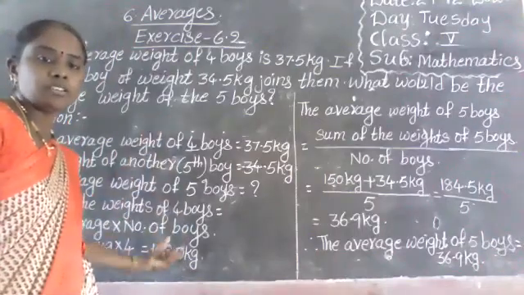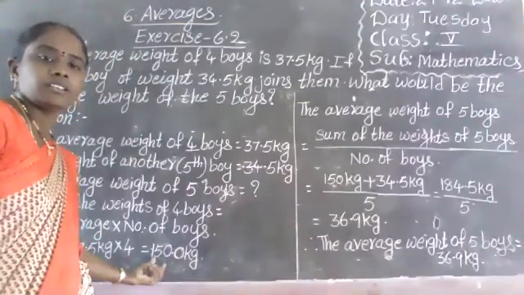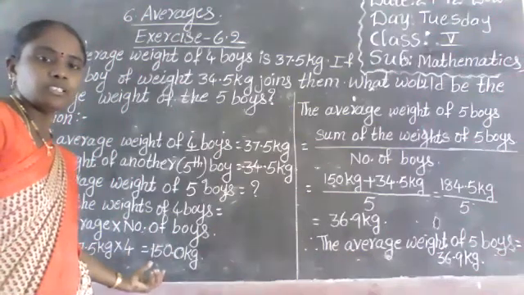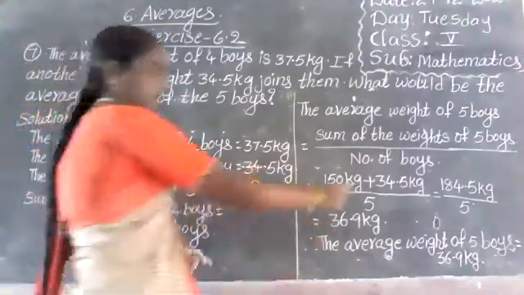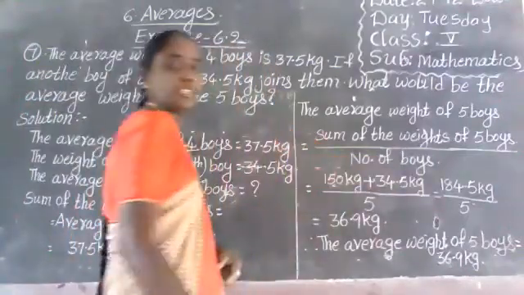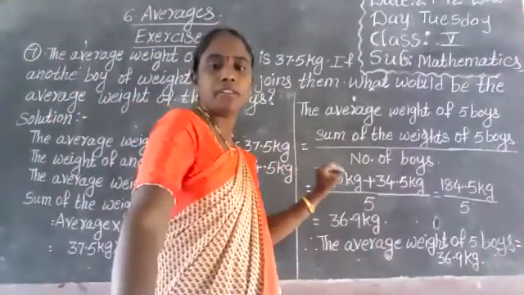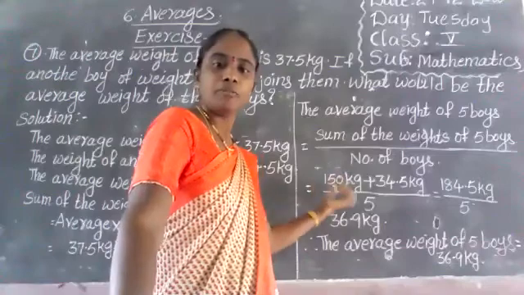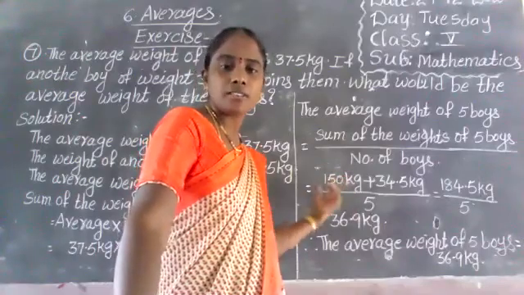Next, the fifth boy's weight you know. Add it to this one. Then we get the sum of the weights of 5 boys. What is that? 184.5 kilograms. That is the sum of the weights of 5 boys, and the number of boys is 5.